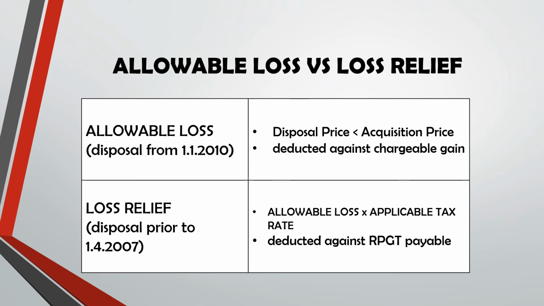Okay, so how is this loss relief actually computed? It is actually allowable loss, but we multiply it by the applicable tax rate. We multiply it by the RPGT rate. So if you have this loss relief, that's the reason it will be deducted against RPGT payable.